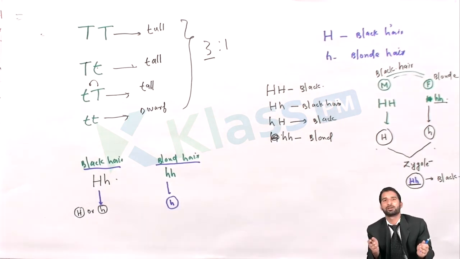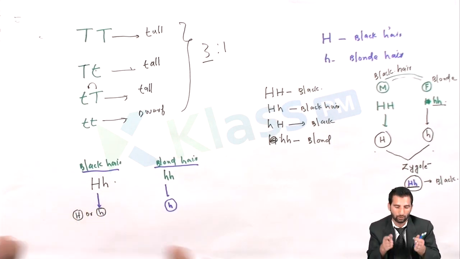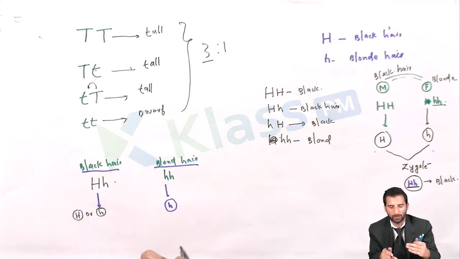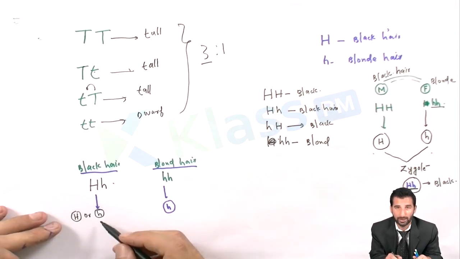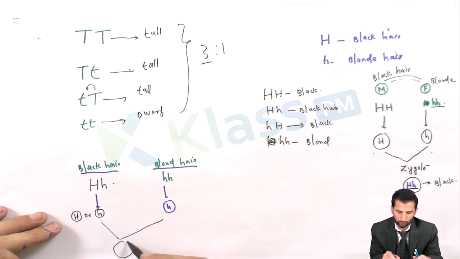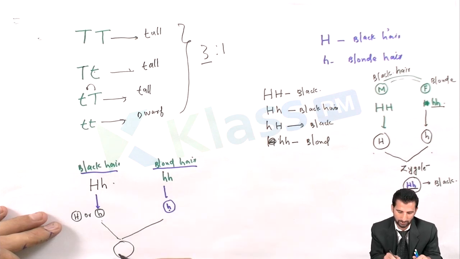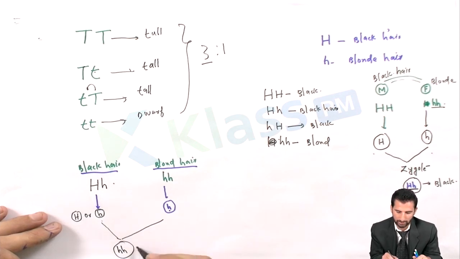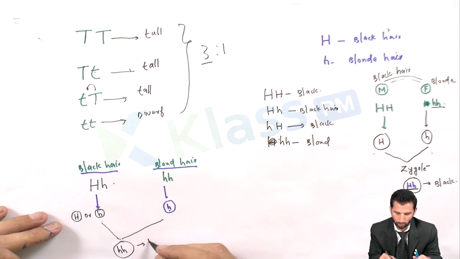This is the chance. We will explain both. In the first case, we consider that the gamete has small h. The zygote formed by the fusion of this gamete will be small h, small h, and this offspring's hair color will be blonde.